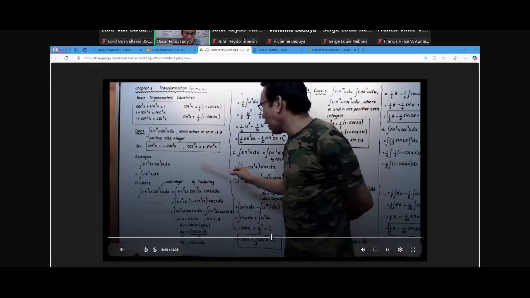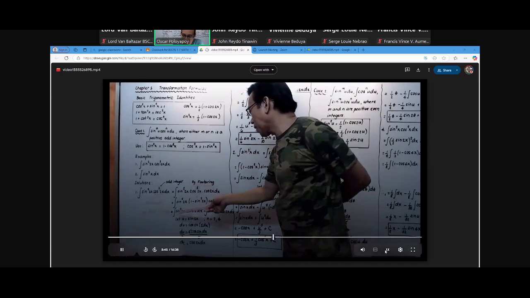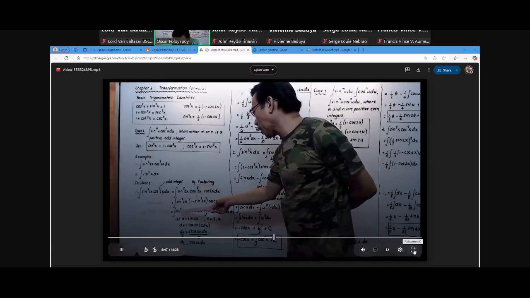And again, this is equal to the integration of sine squared 2x multiplied by the quantity of 1 minus sine squared 2x, times the quantity cosine 2x dx. There, of course, cosine squared 2x is nothing but this one, 1 minus sine squared 2x, because the angle here is 2x. Okay. Now, therefore, it becomes the integration of sine squared 2x because we are going to distribute. Okay.